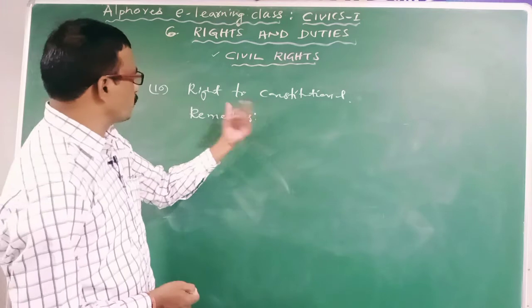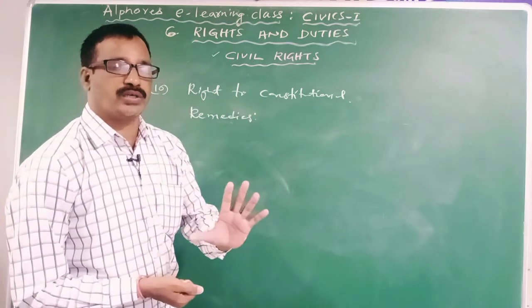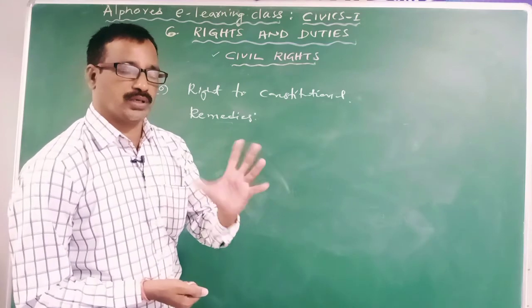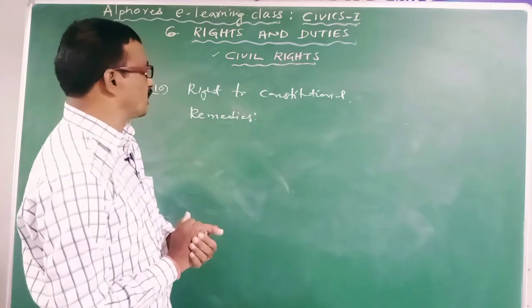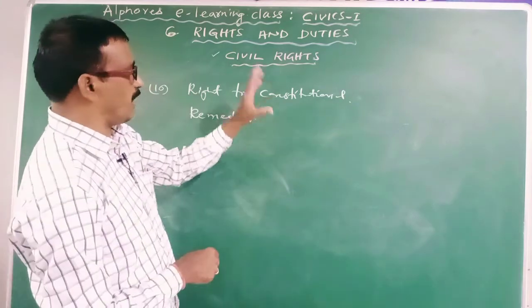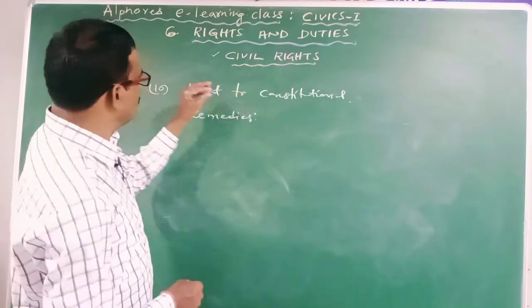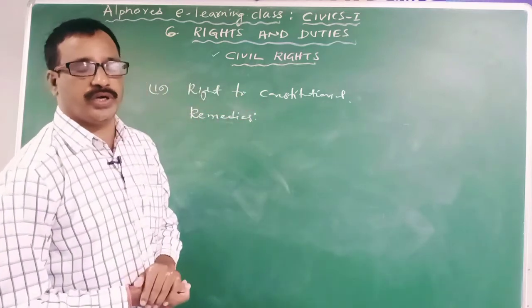Clear? So without right to constitutional remedies, the individuals cannot protect the remaining rights. And so without right to constitutional remedies, there is no meaning to other rights of the individuals, especially civil and political rights, because this right will provide the protection to the remaining rights of the individuals.